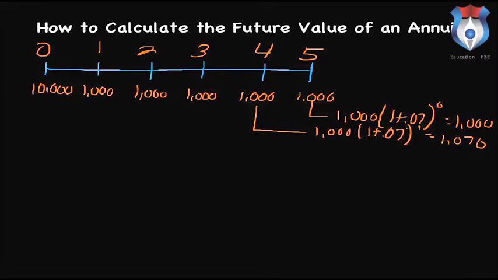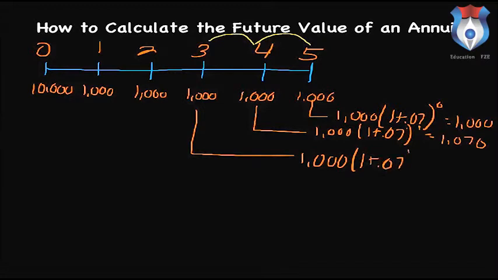We do the same thing in year 3. So we're going to take this over. We're basically going to compound this for 2 years. Since we're already in year 3, we have to compound this for 2 years because we're going once to year 4 and the next we're going to year 5. So that's 2 years right there. So let's go ahead and work out that problem. Let's take 1,000, just like before, times 1 plus our interest rate of 0.07, and this is going to be to the second power. And that's going to get us $1,144.90.